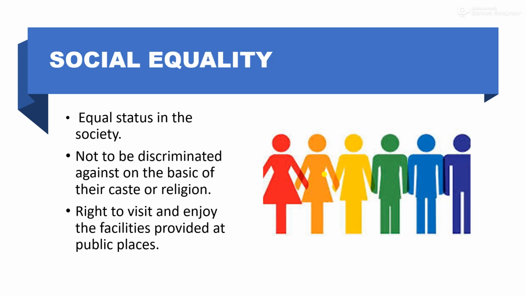Social equality: equal status in society. Every person of India is given equal status in society. They shall not be discriminated against on the basis of their caste, religion, gender or anything. No discrimination. People have the right to visit and enjoy the facilities provided at public places.